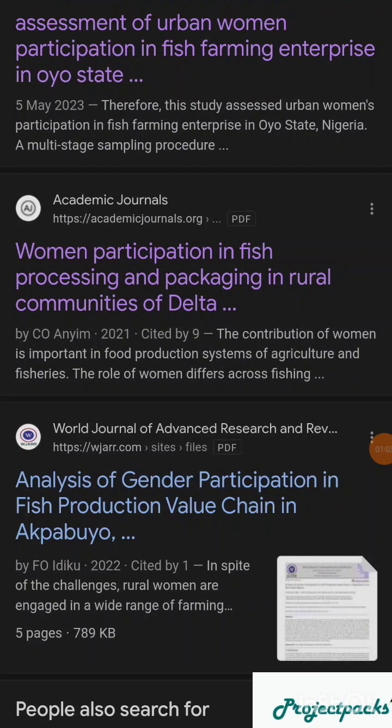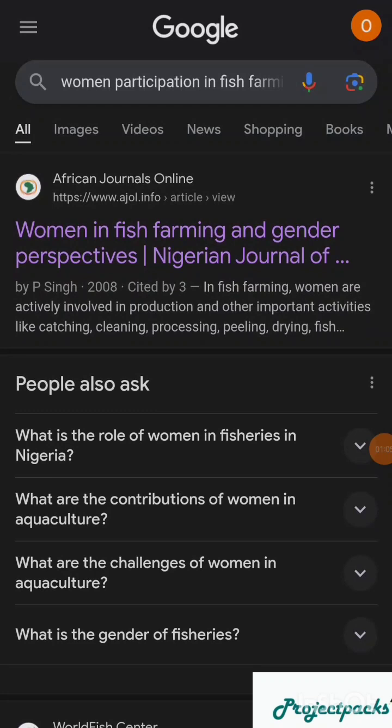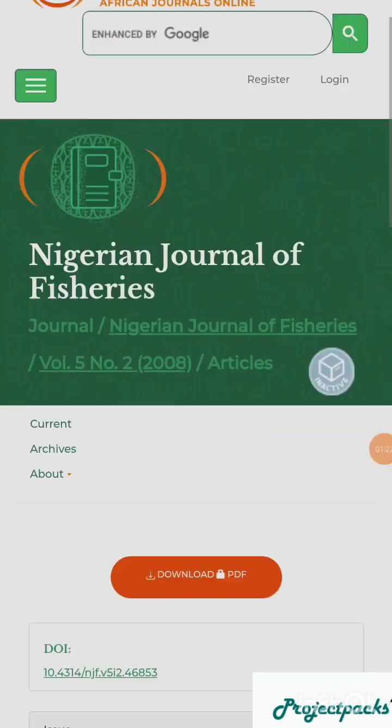There's a way you can search online. You can see now that I search women participation in fish farming. The person is not really working on fish farming. I also search women participation in melon. I also search women participation in so many other crops too. So you will see how I'm going to go through all those one by one. Let's see this one.